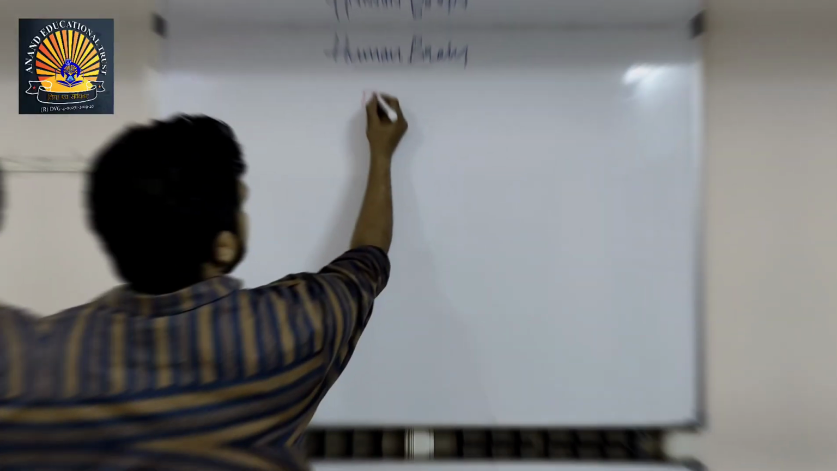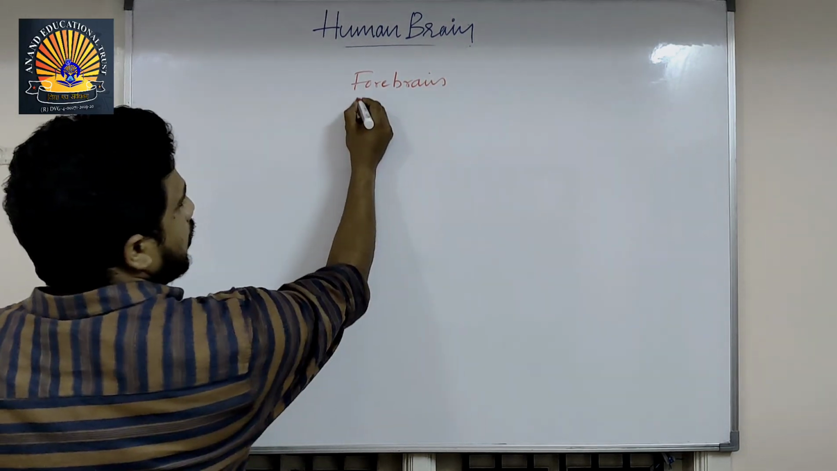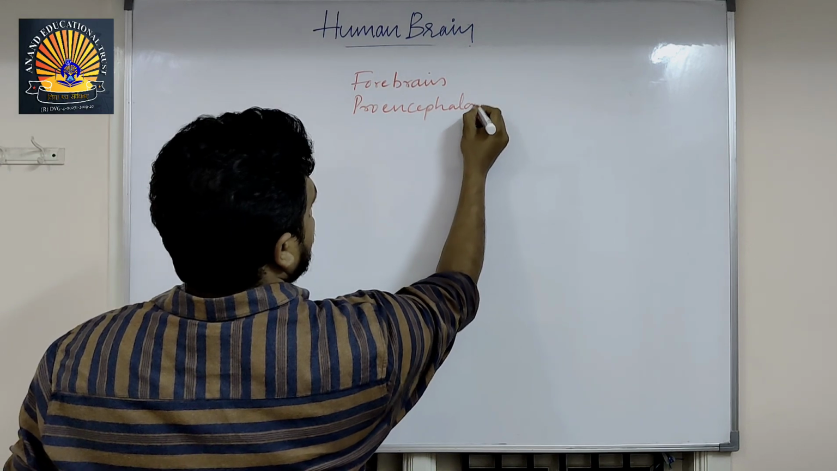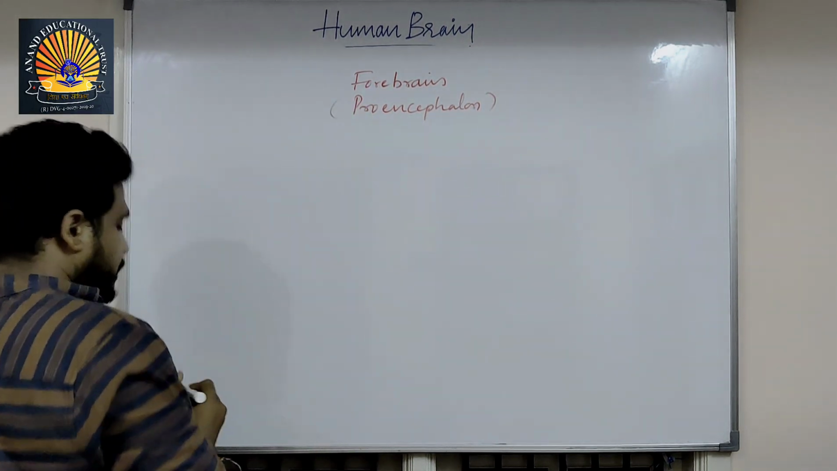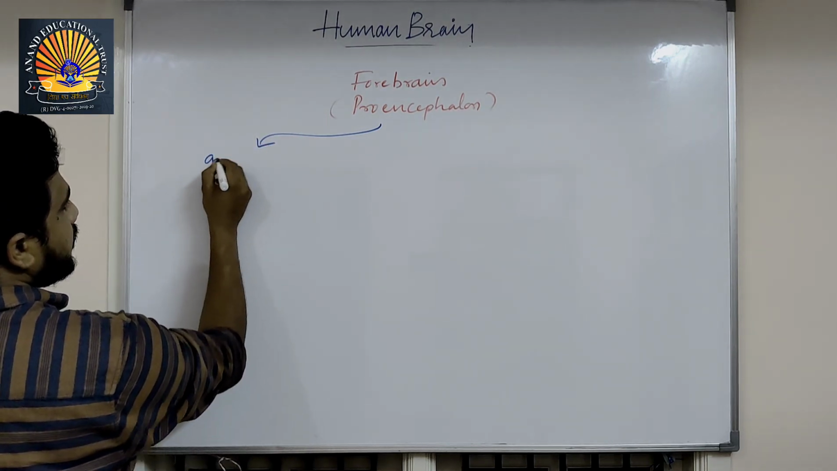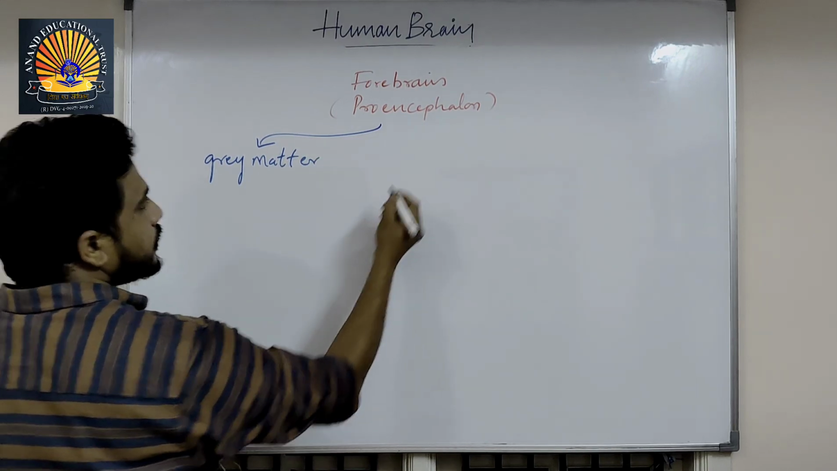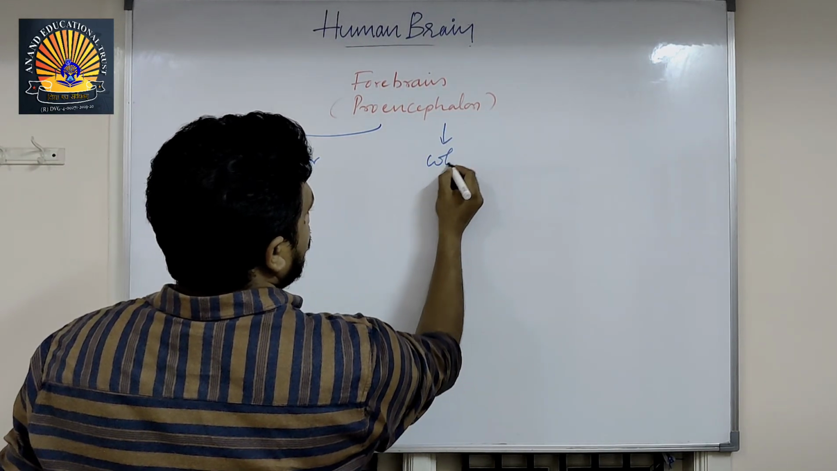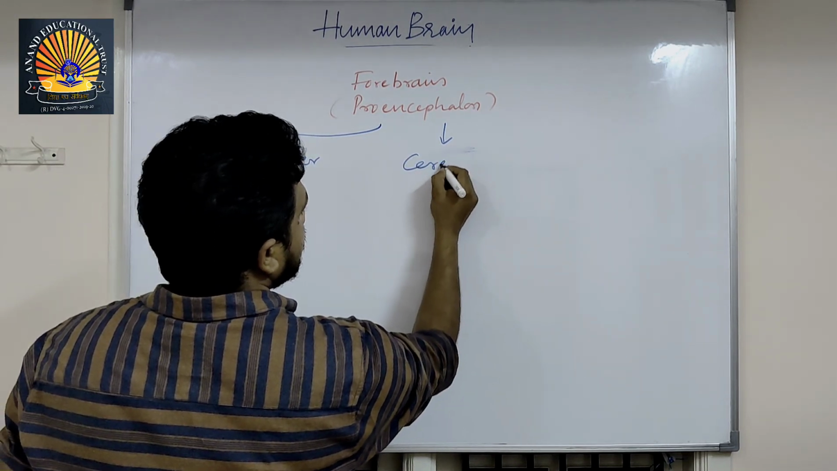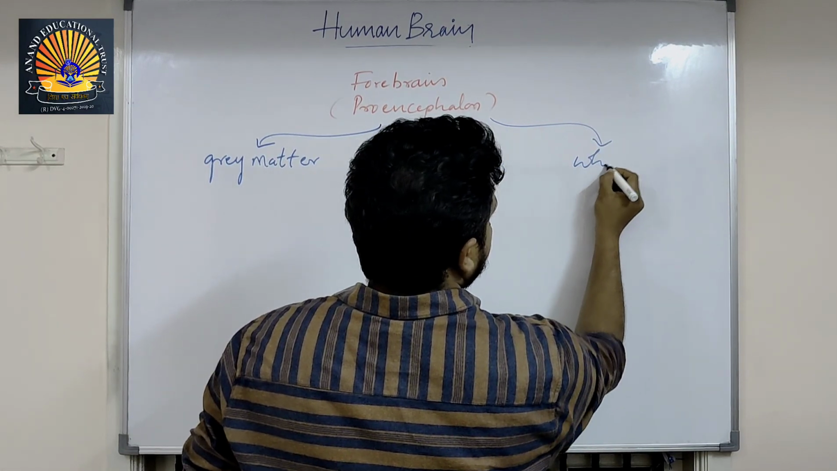First, forebrain. Forebrain, also called proencephalon. It consists of gray matter, white matter, gray matter, cerebrum, and white matter.